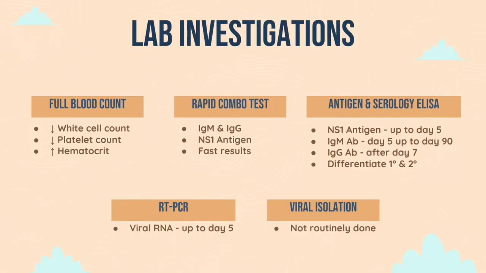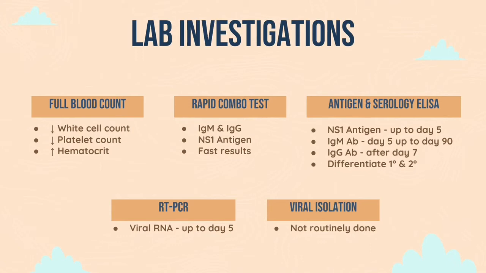Laboratory investigation. The full blood count in a dengue patient will show leukopenia, thrombocytopenia and high hematocrit. Next is the dengue antigen and serology test by ELISA. For the non-structural protein 1 antigen, sensitivity is only up to day 5. For IgM antibody, sensitivity is only from day 5 up to day 90. And lastly, the IgG antibody can only be detected after day 7. IgG antibody also helps to differentiate between primary and secondary dengue infection.